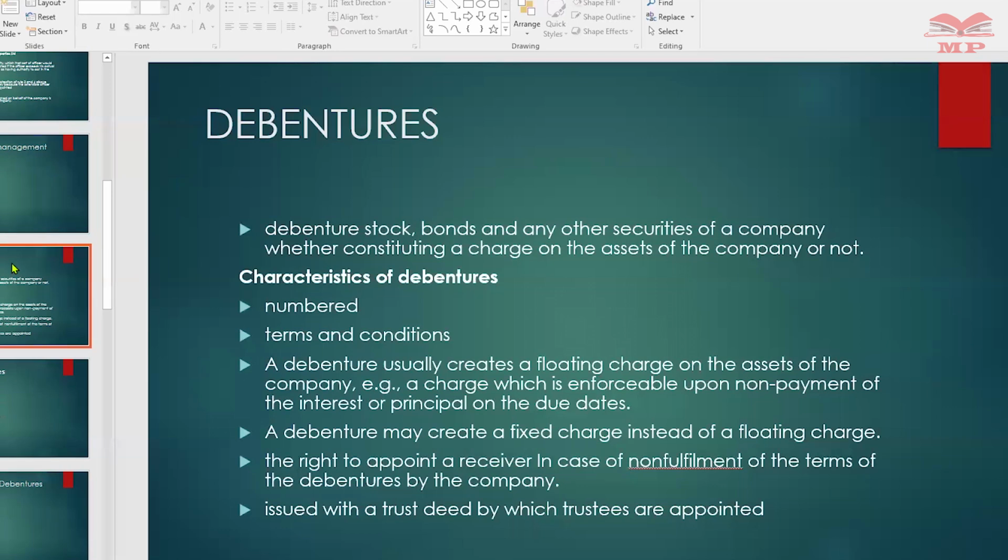So the legal requirements are those used in the issue and allotment of shares, again, except that there is no 5% cash of nominal capital.